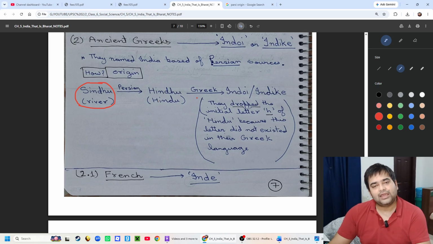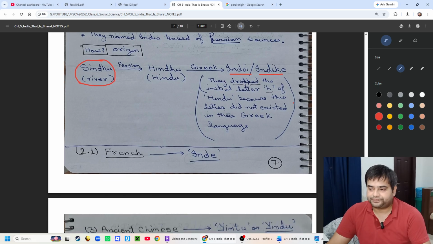When the Greeks adopted that name Hindu, since the letter H did not exist in their language, they dropped the initial letter H and it became Indoi or Indike. It originated from Hindu only.